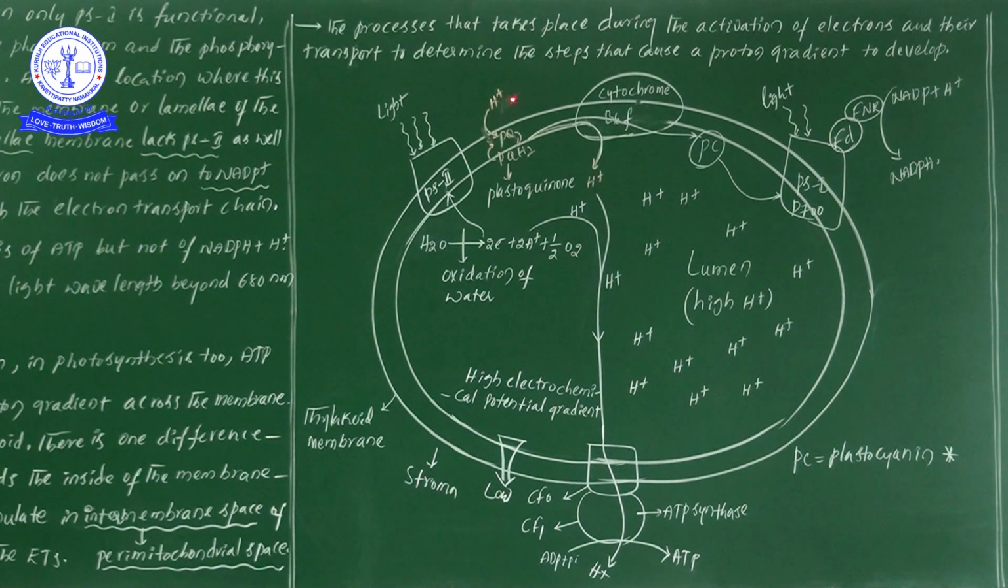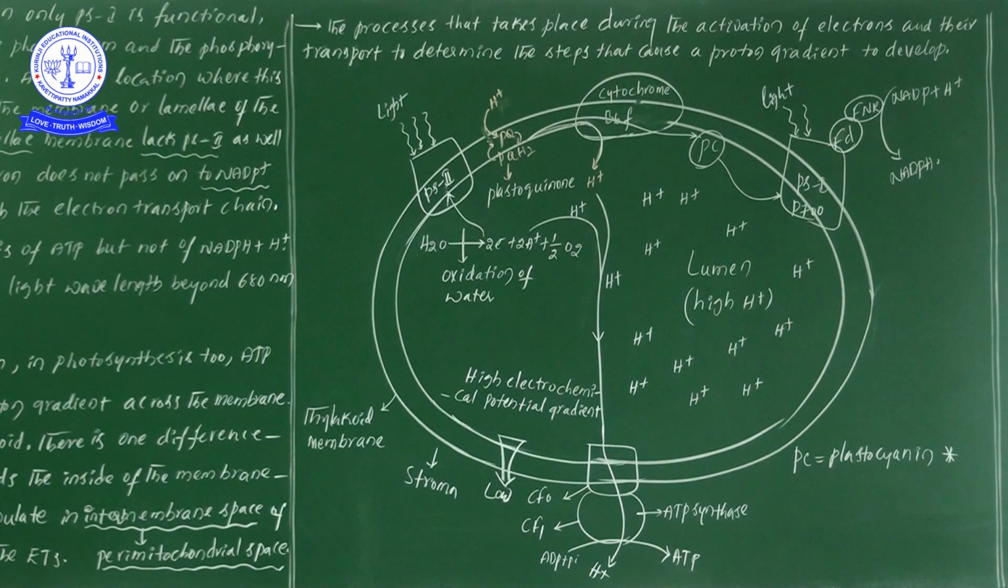In this stroma region, H pluses are there. When the electron is passing through the PQ cycle, 2 protons from the stroma entered into the lumen of the thylakoid. Now later the electron has reached the cytochrome B6 and cytochrome F. Later again it is moving towards the PC. PC is nothing but plastocyanin.